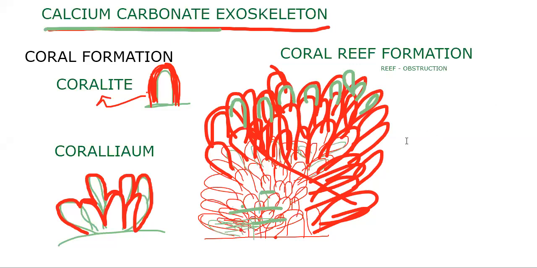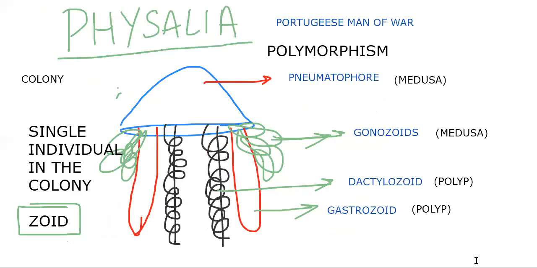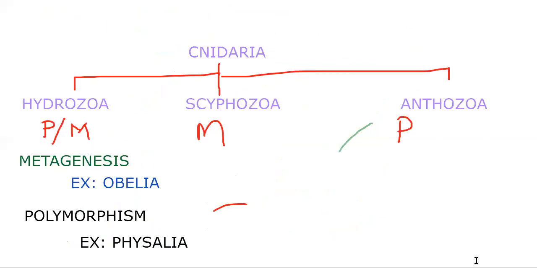So coral reef formation is a characteristic feature of phylum Cnidaria. Now let's get back here. You need to remember the term coral reef formation. Coral reef formation is the characteristic feature among the Anthozoa.